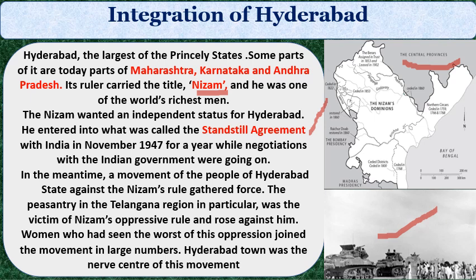He signed an agreement called the standstill agreement with India in November 1947 for a year, while negotiations with the Indian government were going on. In the meantime, a movement of the people of Hyderabad state against the Nizam's rule gathered force. Peasant community and leftist party leaders, along with the farmers, started an agitation against the rule of the Nizam Nawab, and they wanted to join mainland India.